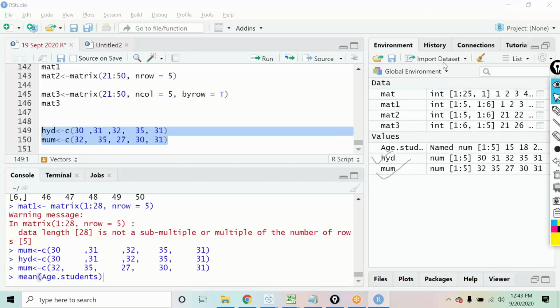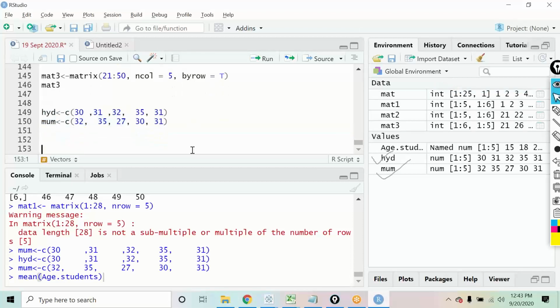Now, first of all, we will have to create a combined vector. In this combined vector, I will simply specify that I want to combine the values of Hyderabad and Mumbai. So I'll get one single vector which will have all the 10 values in it.